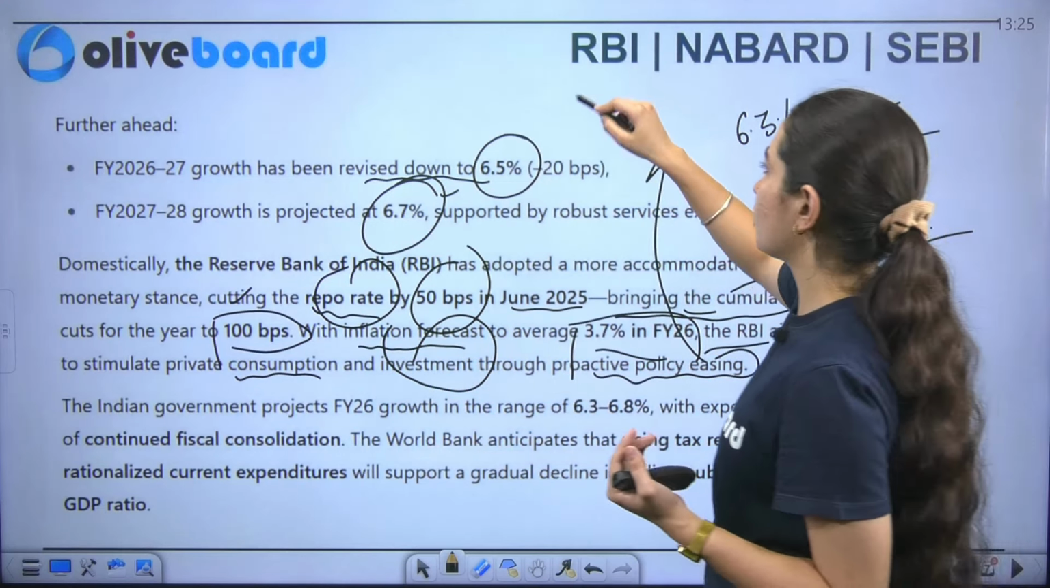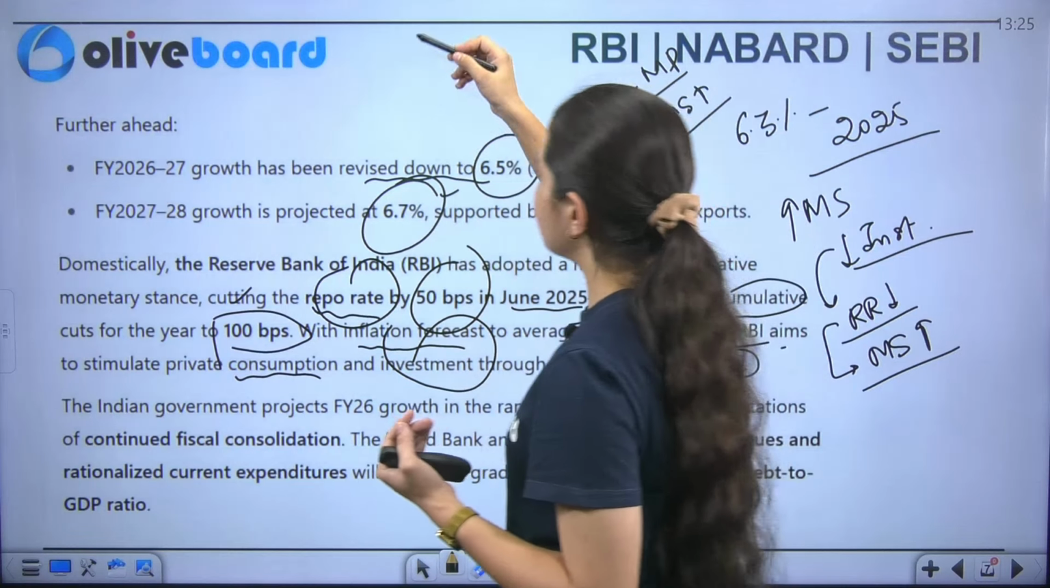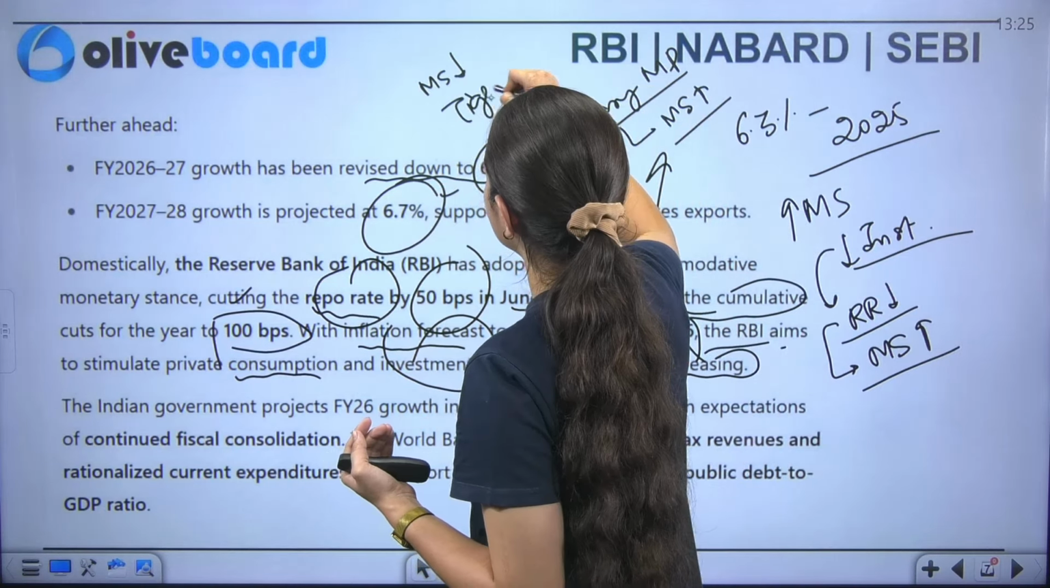What is easy monetary policy, beta? If we want to increase the money supply, that is easy monetary policy. If we want to decrease the money supply, that is your tight monetary policy. Okay, this is one of the concepts which I have again told you.